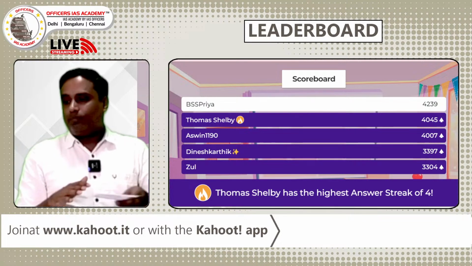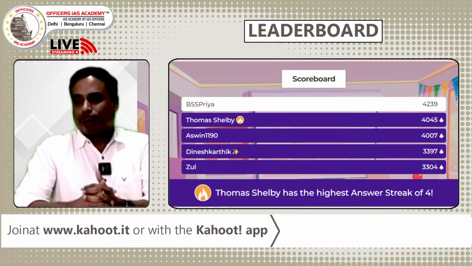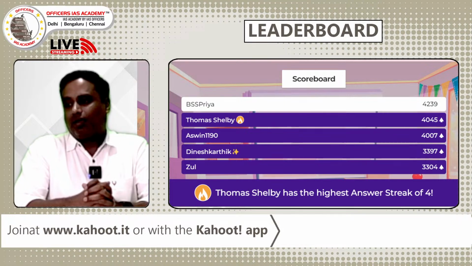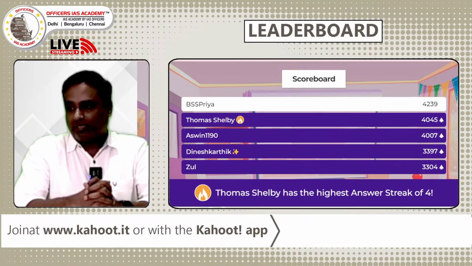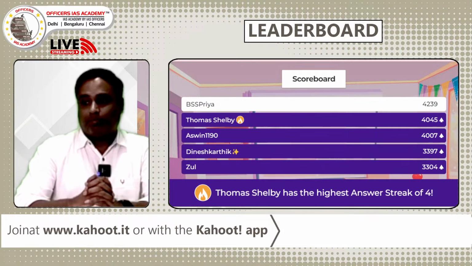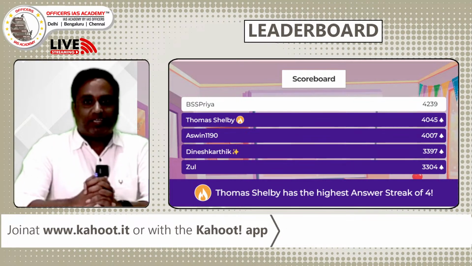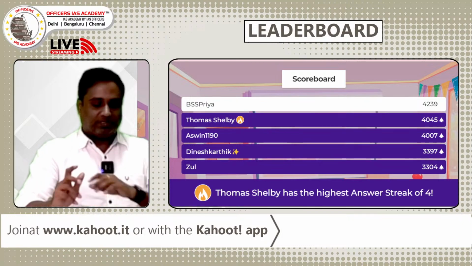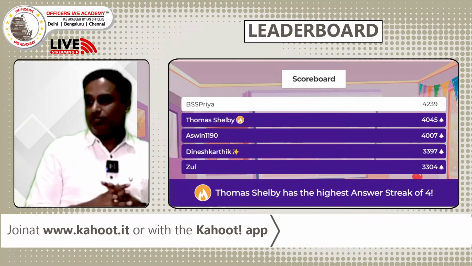Now we look at the leaderboard. Priya retained spot number 1, Thomas Shelby number 2, Ashwin number 3, and Dinesh Karthik. All these 4 have very close mark differences, and Jewel is number 4. Very importantly, Thomas Selby entered directly into the second position after climbing four spots. That's great. Good competition. Now we go to question number 6.